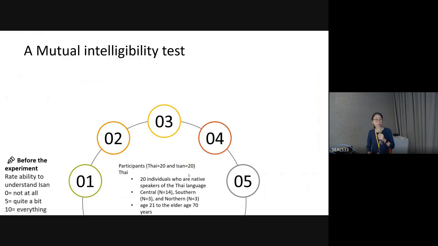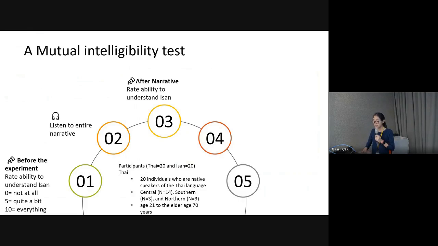We ask them to rate their ability to understand Isan from 0 to 10, in which 0 represents not understanding Isan at all. If you understand quite a bit, you rate 5, and if you can understand everything, you rate 10. This is before we ask them to listen to our script. After that, we ask them to listen to the whole narrative from the native speaker, and then rate their ability to understand Isan again. Do you understand the whole story? They rate 0 to 10 again.